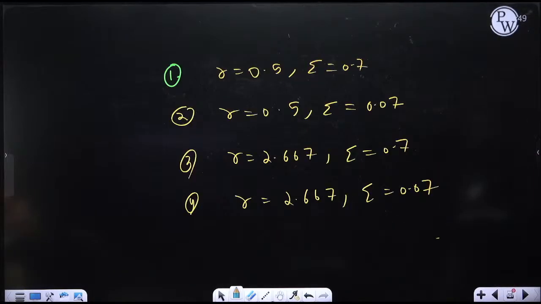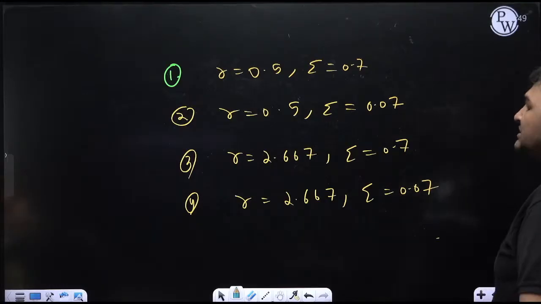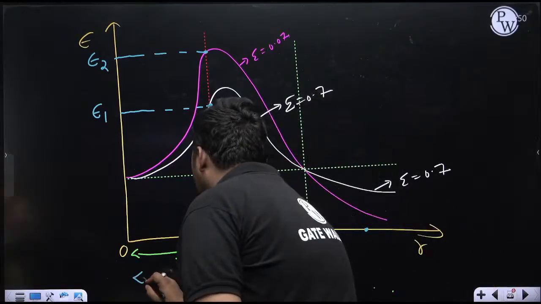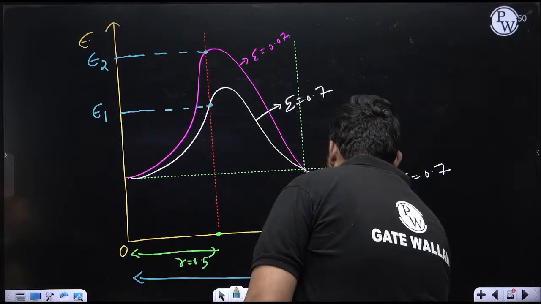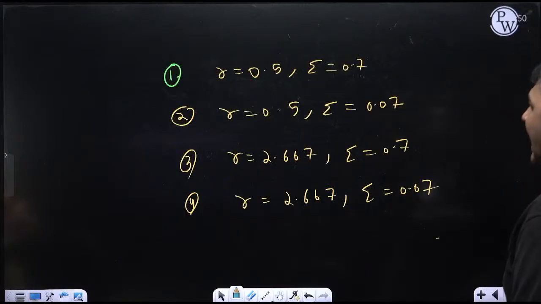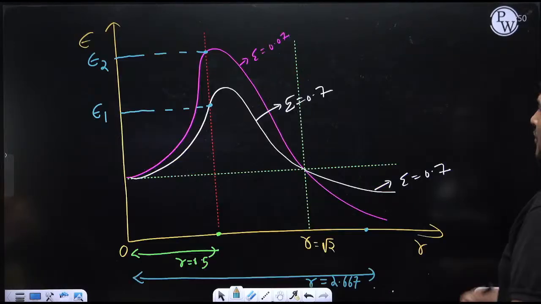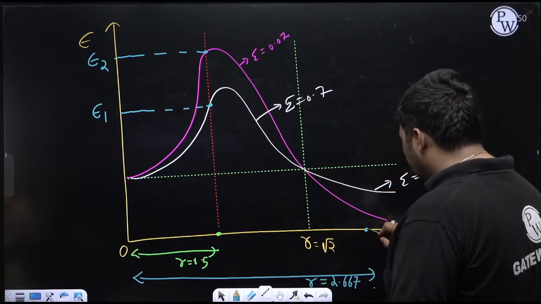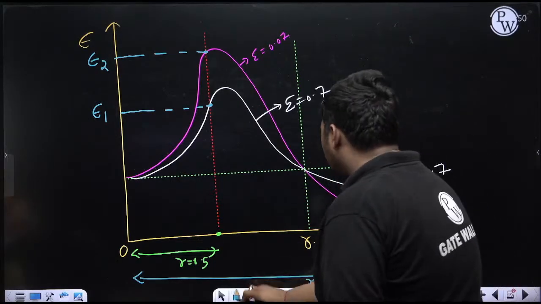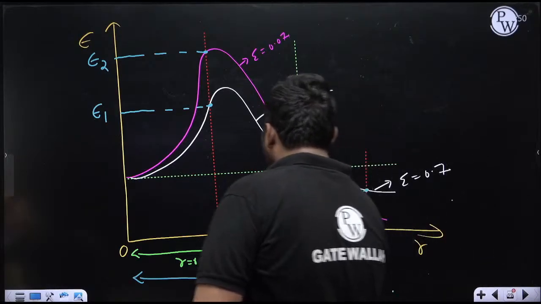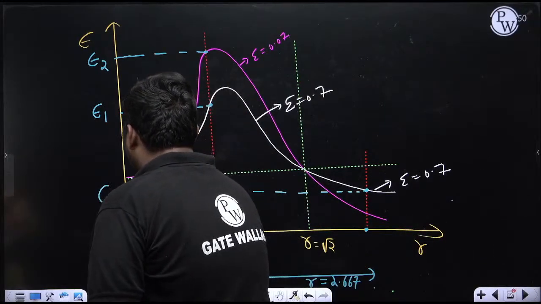Yes. Now case 3, r equal to 2.667. Now r equal to 2.667 means it is greater than root 2. So this value of r will come somewhere here. Whatever this value, it is more than root 2. Now in case 3, r is equal to 2.667 and zeta equal to 0.7. So this white graph is the graph of zeta equal to 0.7. From this, draw a vertical line. It is intersecting the graph of zeta equal to 0.7 here. So can I say this is the value of epsilon for case 3, that is epsilon 3?